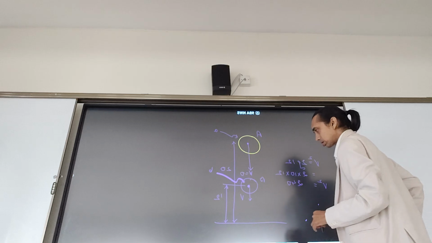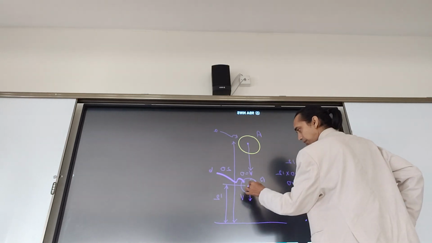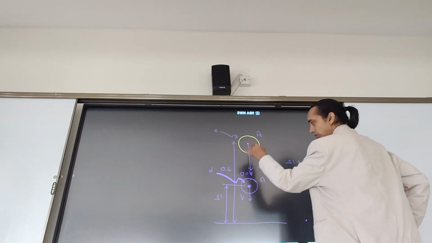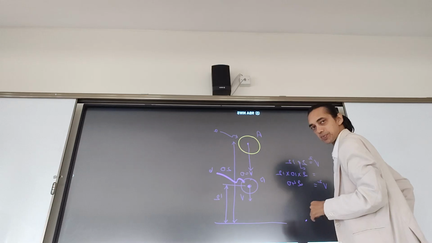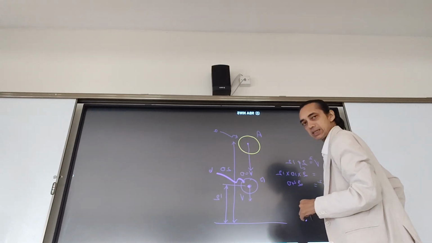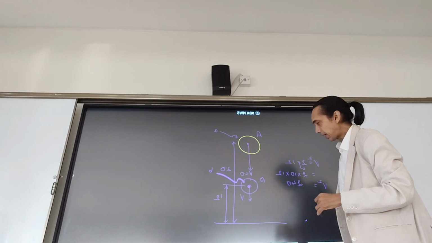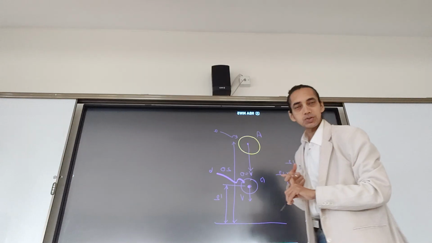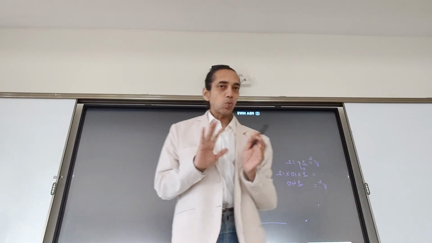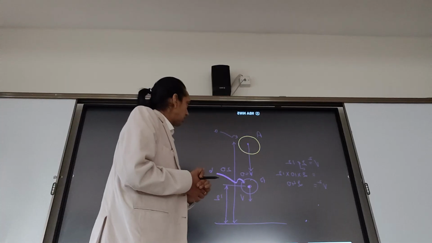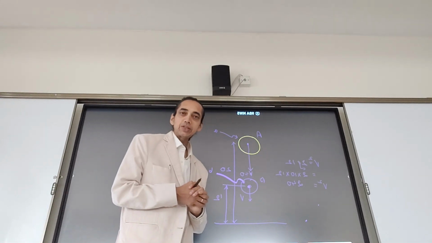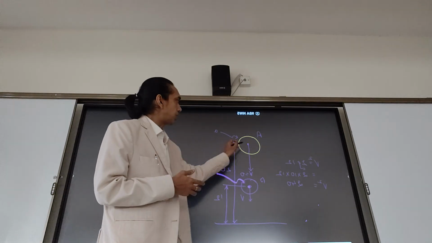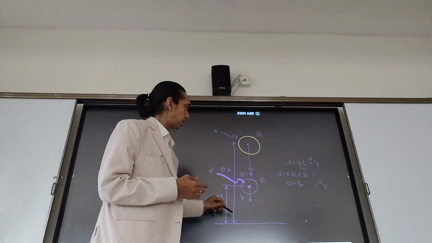But when it comes over here, wherever it hits, we want ball A to reach after hitting. So at what height will the collision take place? Remember, what we have to do is check swapping. Swapping will happen when there is an odd number of collisions, and the same trajectory will be followed when there is an even number of collisions. If it is just to reach over here, then we know this is 20.